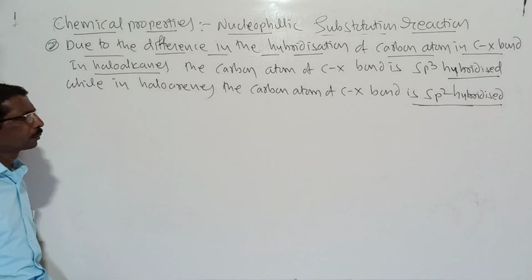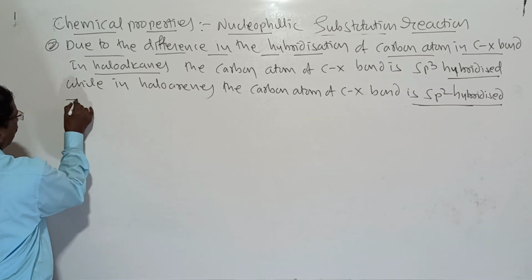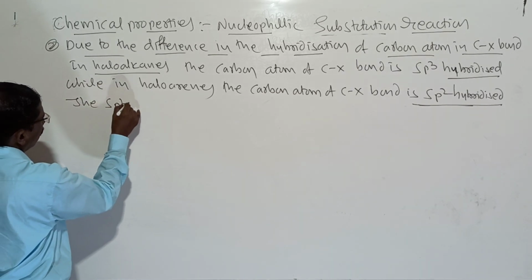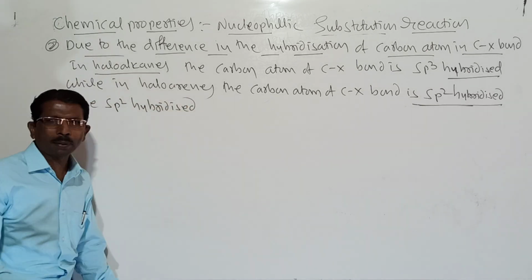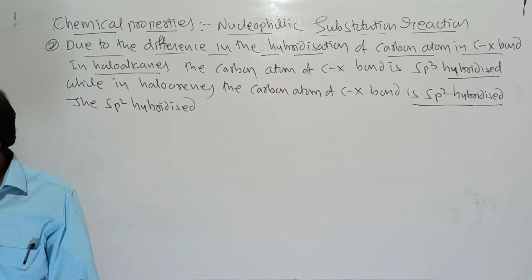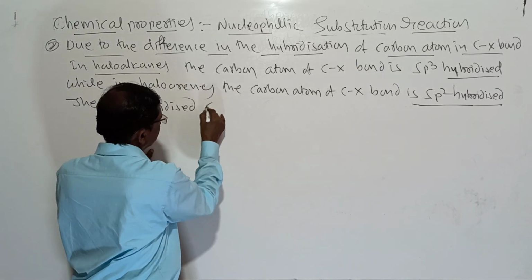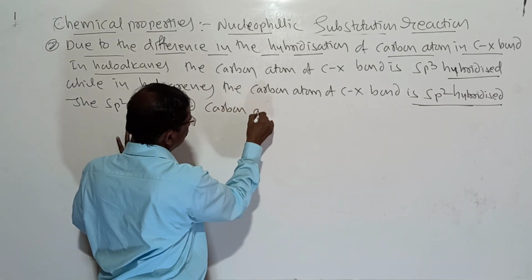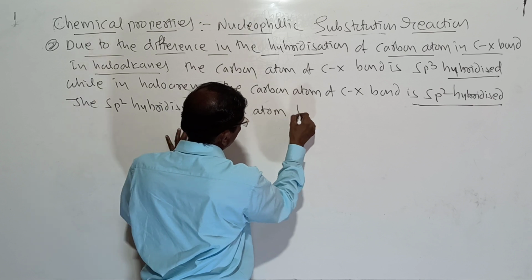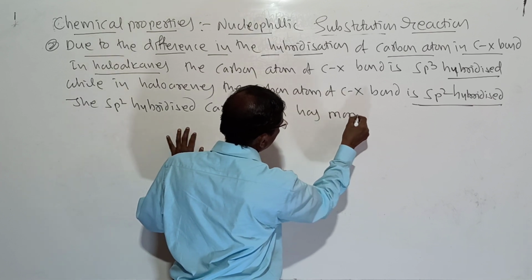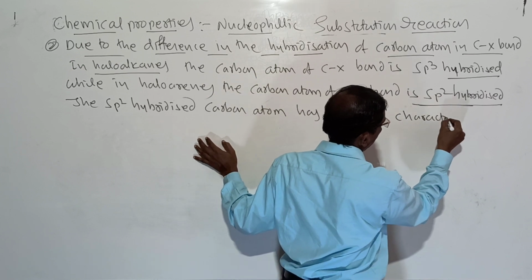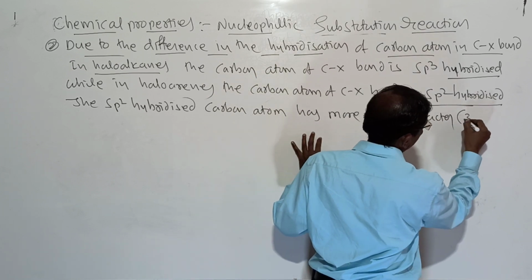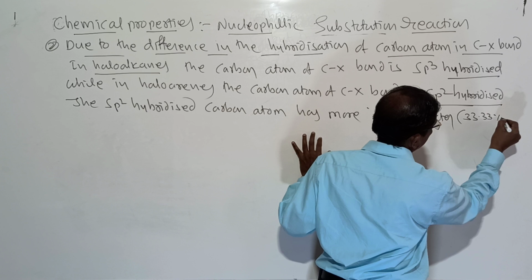So the sp2 hybridized carbon atom has more s character, that is 33.33%.